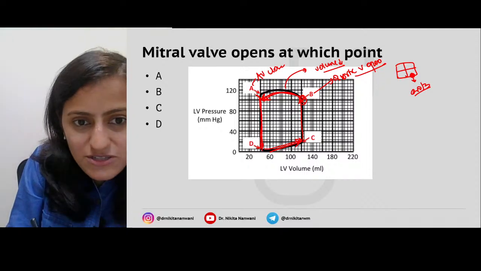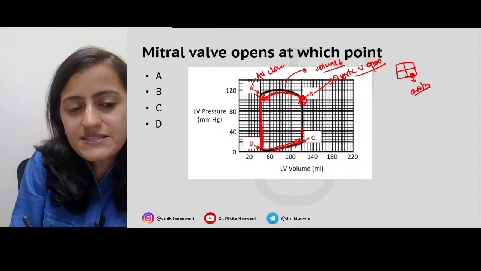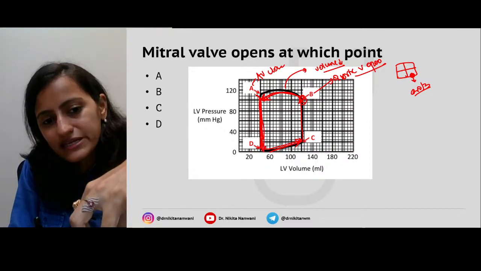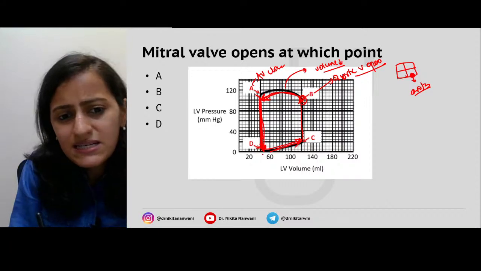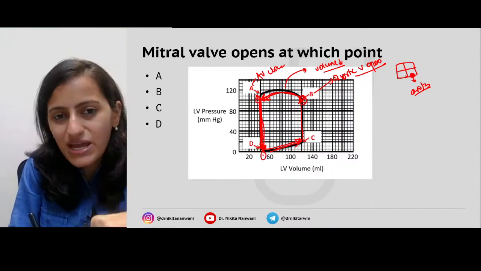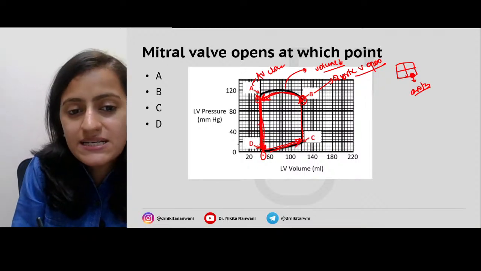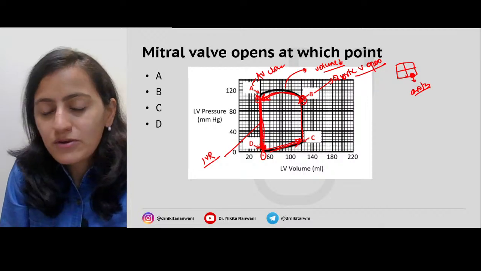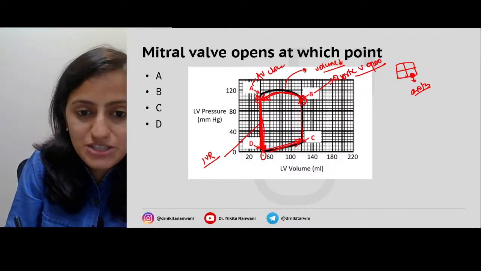What is this phase of the diastole? Basically at this phase, you can see that the pressure of the ventricle is going down. It is a downward direction, but the volume is the same, right? It's a straight line, the volume is not changing. So basically, this is isovolumetric relaxation. Okay, this is isovolumetric relaxation.